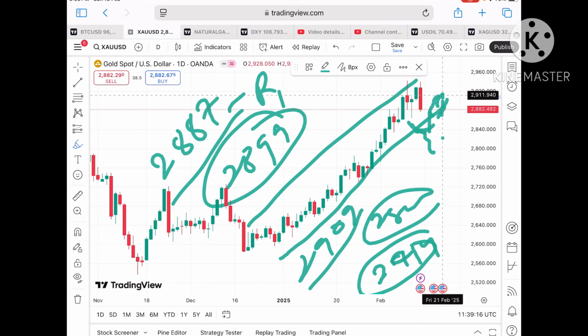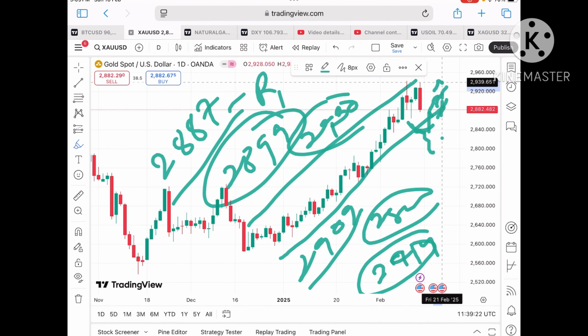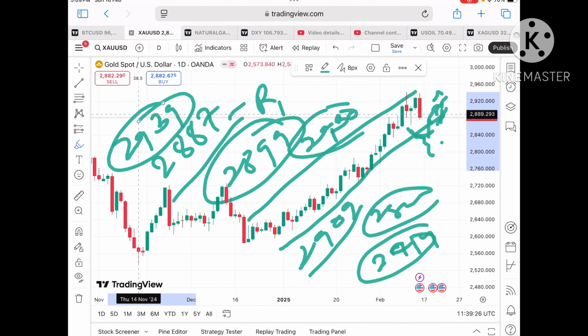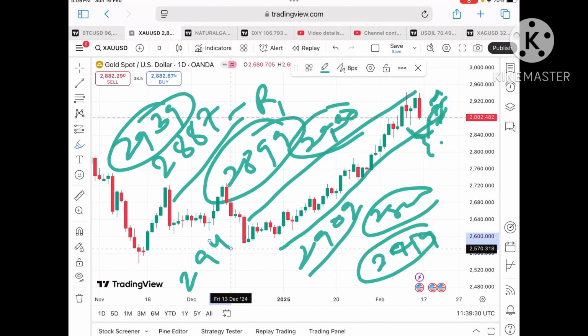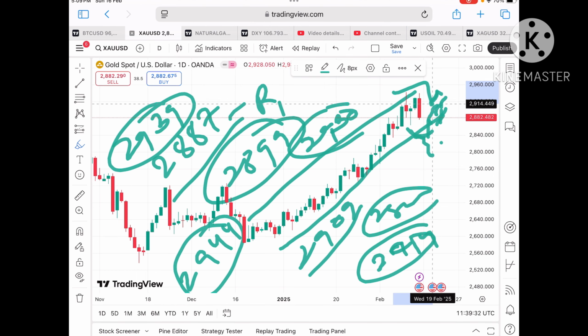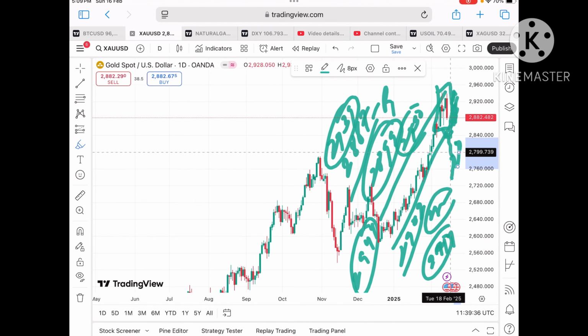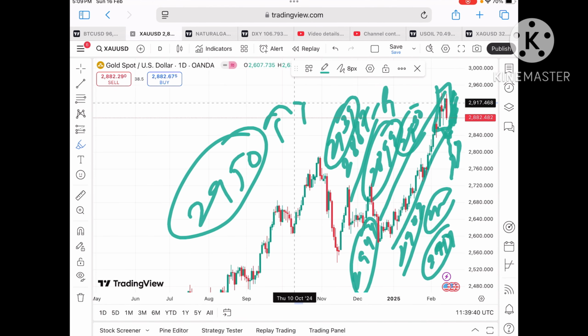Okay, if the price moves over that particular level, the chance of touching 29.30 will be there, and if that sustains, a further upside we can see towards $29.39. And if the price moves over that particular level, the chance of touching 29.44 will be there. Okay, and then there will be a zone breakout, so we can see the price will go further high, towards 29.50, and then a further upside will be there.